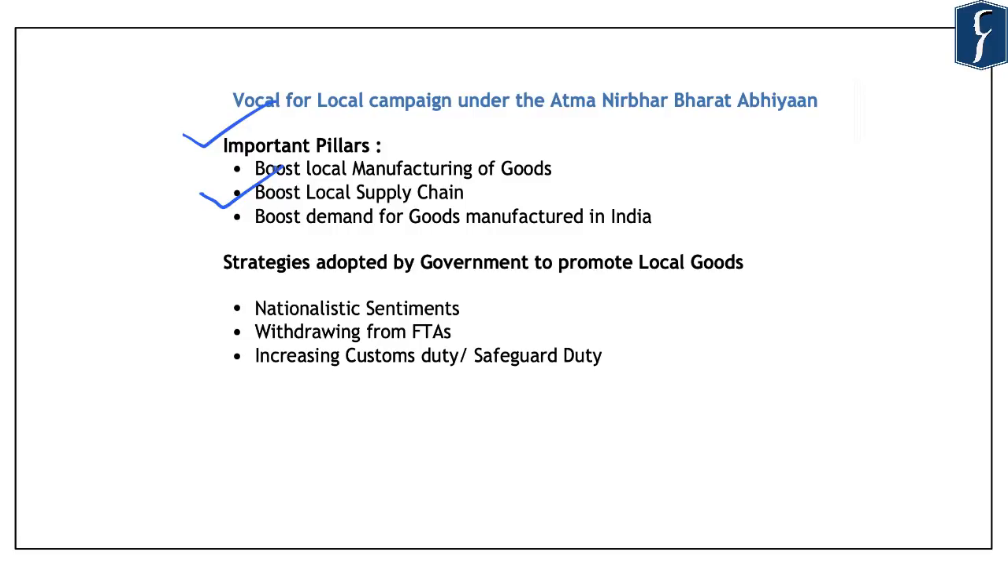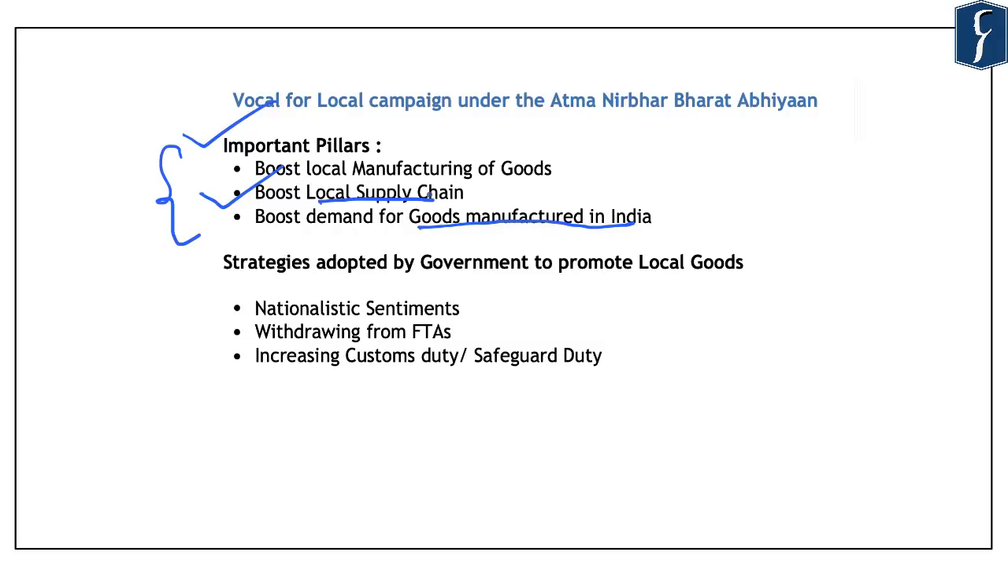And the third important pillar of this Vocal for Local campaign was boosting the demand for goods that are manufactured in India. And the Indian customers must not only buy the Indian manufactured goods, but also promote these goods which are manufactured in India at the same time. So the three important pillars of the Vocal for Local campaign included the boosting of local manufacturing of goods, boosting of local supply chains for manufacturing of these goods, and also boosting the demand for goods that are manufactured in India.